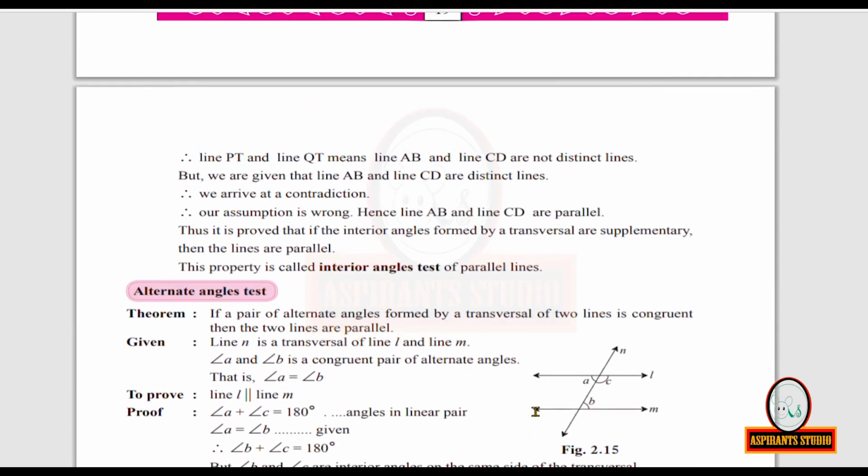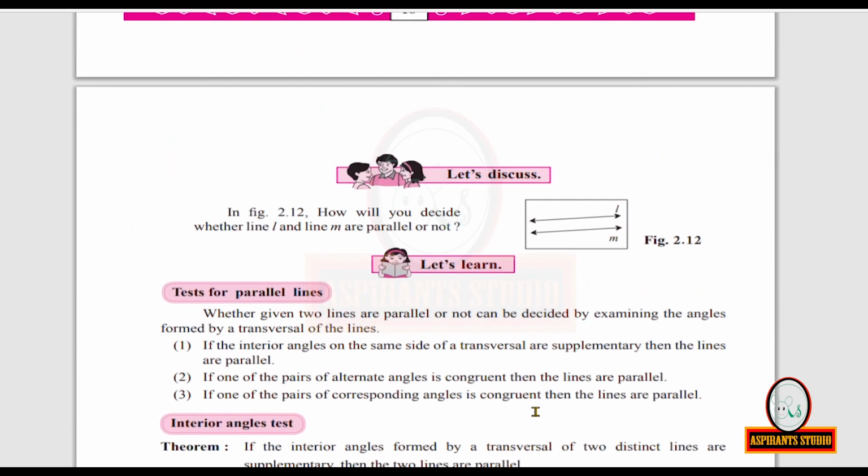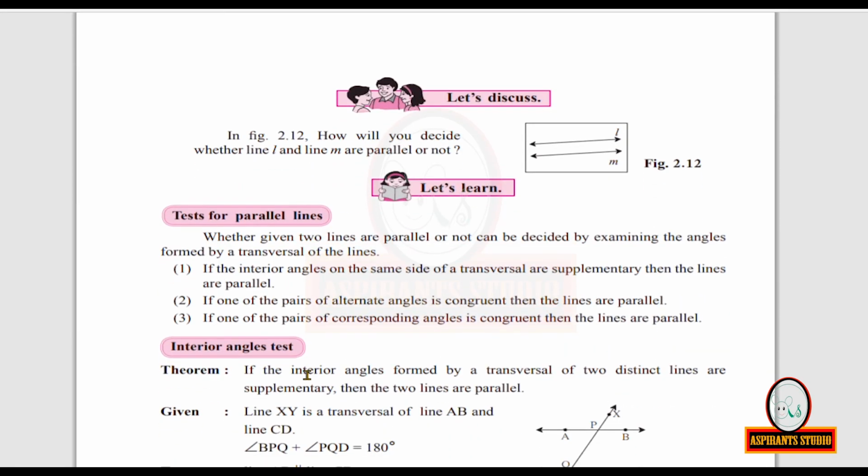Now, once again I am reading the tests for parallel lines. There are three tests, we have proved them also. Now I am reading because they are very important. To test whether the lines are parallel, we have to use, this will be helpful. If the interior angles on the same side of a transversal are supplementary, then the lines are parallel. Second one, if one of the pairs of alternate angles is congruent, then the lines are parallel. Third one, if one of the pairs of corresponding angles is congruent, then the lines are parallel.